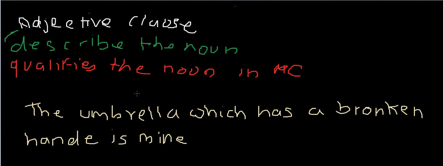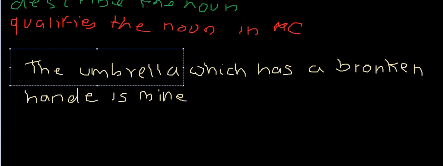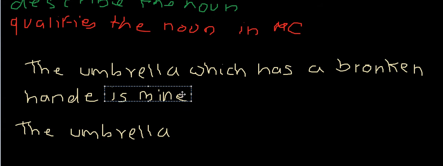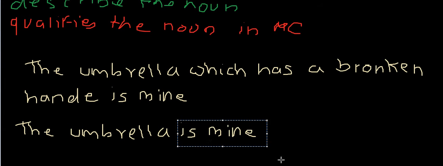Now I can just write this sentence as, the umbrella is mine. It also makes sense: there is some umbrella, and you are saying that it is yours. So okay, it makes sense.